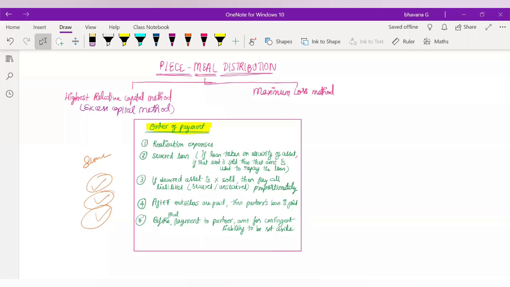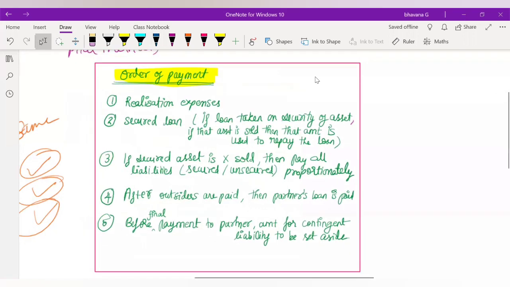So you will have a question. Suppose you sell off plant and machinery. You have 2-3 assets, and the plant and machinery is sold off first and you receive, suppose, 5 lakh from that. First, which liability will you settle using this 5 lakh rupees received by selling off your asset? That is what we are going to read now, and that is the order of payment.